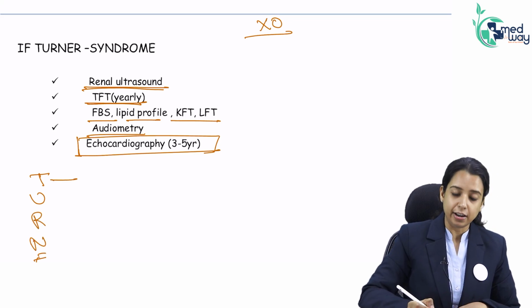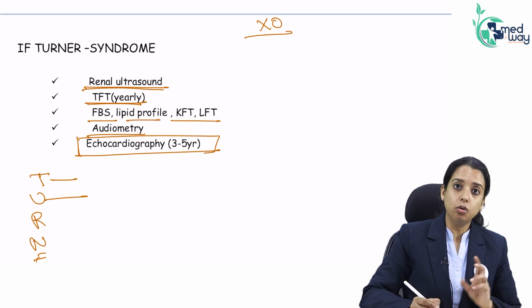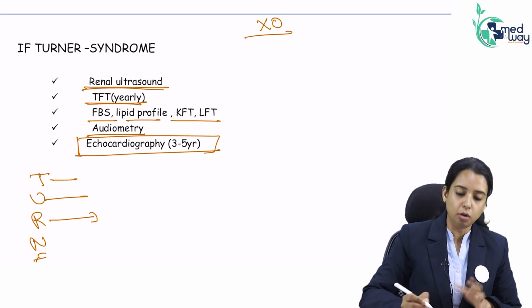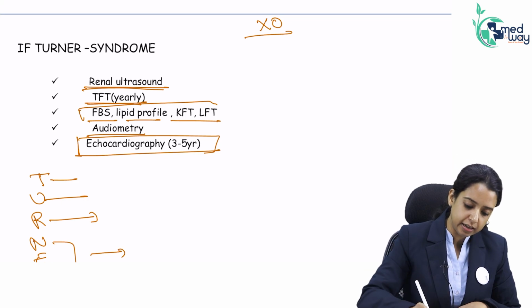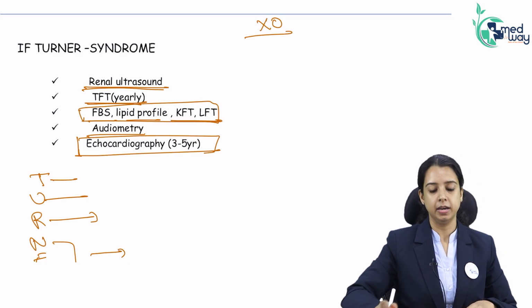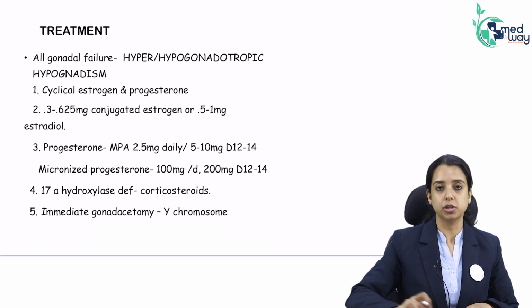So you will look for thyroid yearly. You will do echo 3 to 5 yearly, renal anomaly scan just one time, audiometry. Besides these, general, fasting lipid profile, LFT and KFT. That's how you will evaluate a Turner syndrome patient.